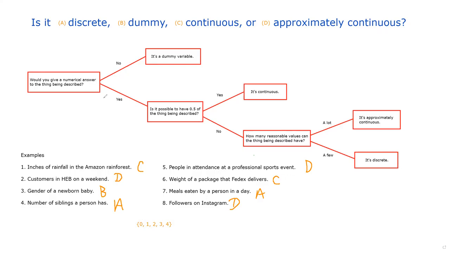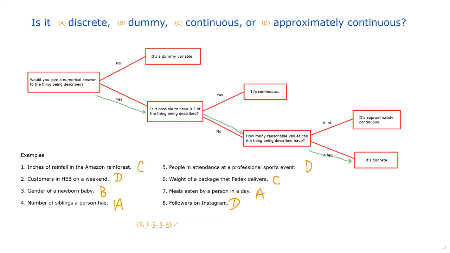Let's run down the tree. It's a numerical thing. Yep, you either have 0, 1, 2, 3 franchises. Can you have half a franchise? No, you cannot have half a franchise. How many reasonable values can the thing being described have? I would say a few. Of those who own a Subway store, I would say they probably don't own more than 1, 2, 3, or 4.